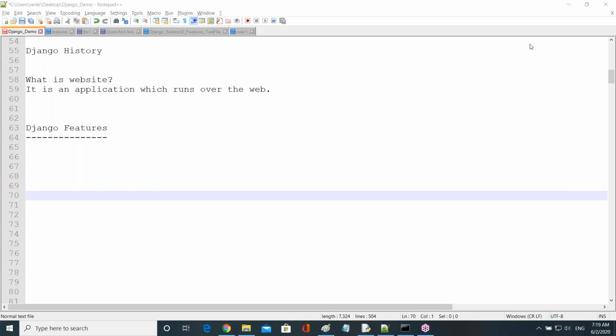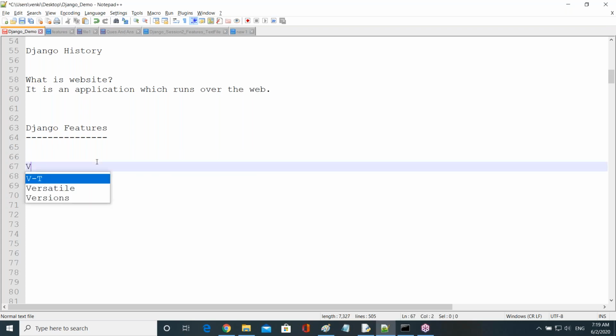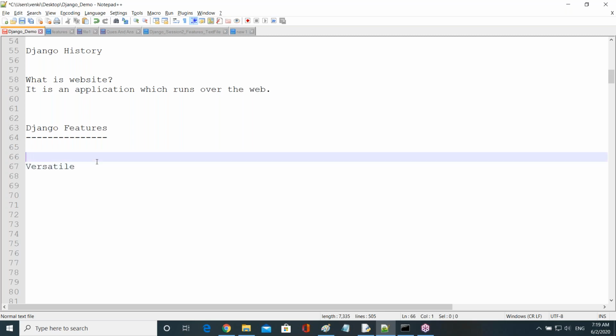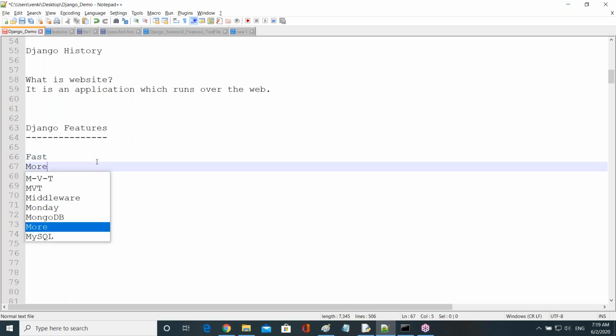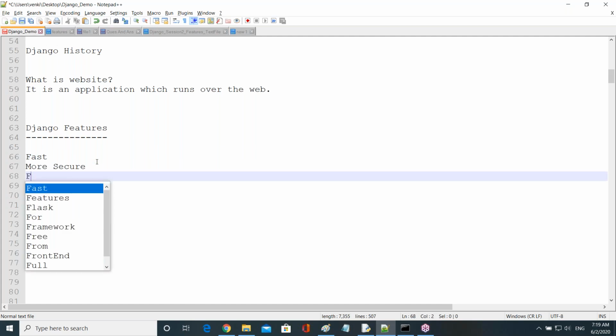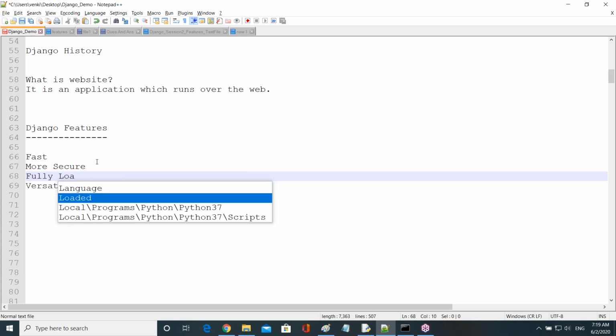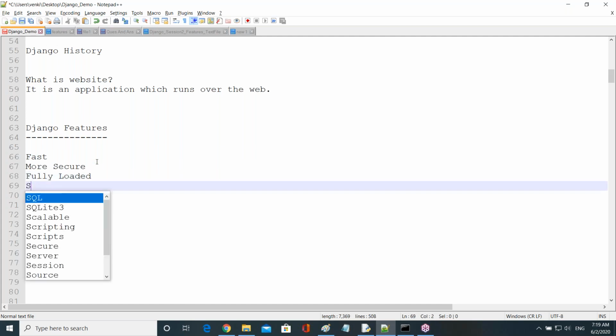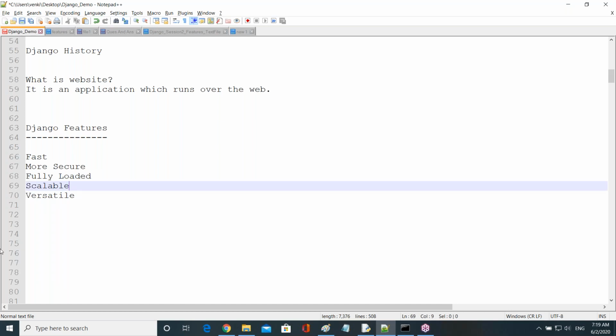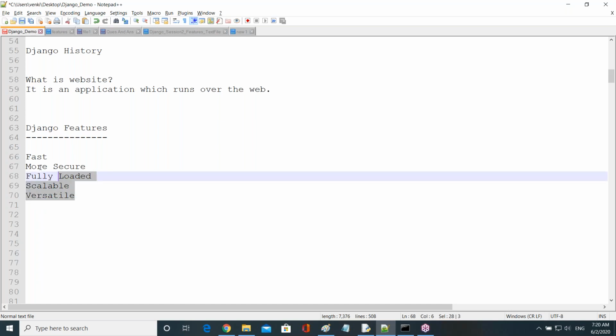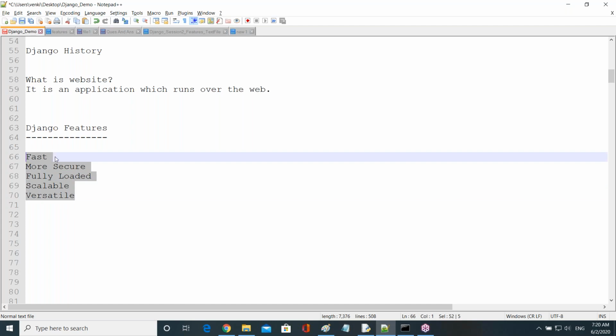Versatile. Scalable. Fast, more secure. Fully loaded. Scalable, right? Very good. So these are the top 5 features of Django.